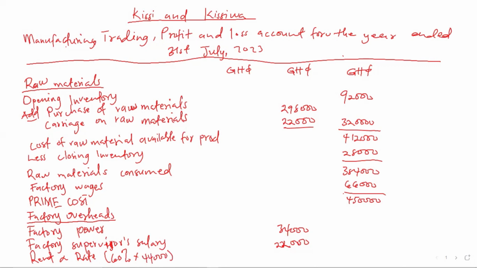So 60% of 44,000 will give us 26,400. Let's move to the next page. Let's see this side. I'm continuing from here.